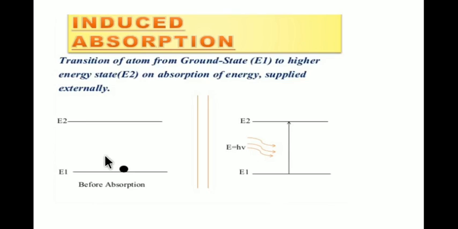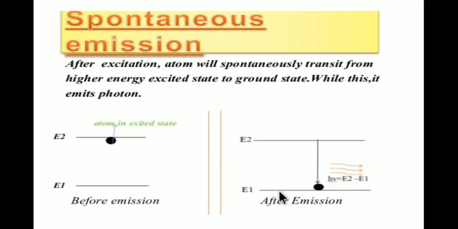Students, now the induced absorption case: the photon interacts with the ground state atom. After a certain time, this ground state atom goes to the excited state. This mechanism is called induced absorption. Now take the second one, that is spontaneous emission.